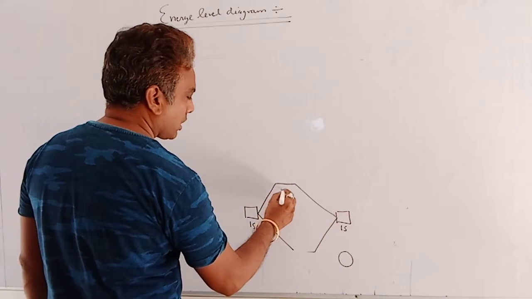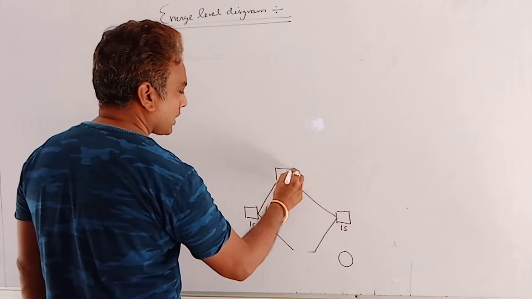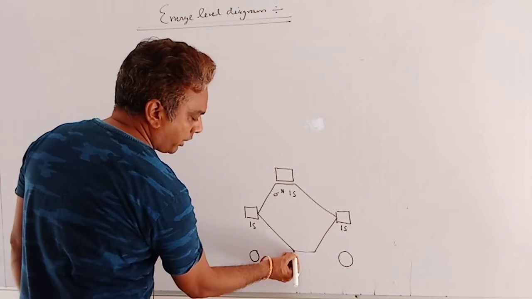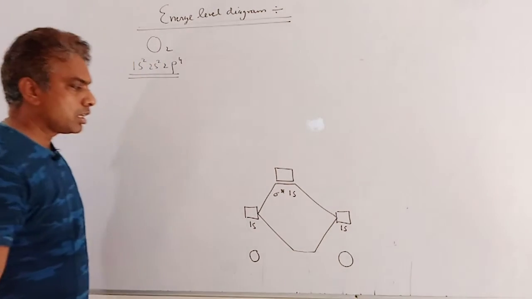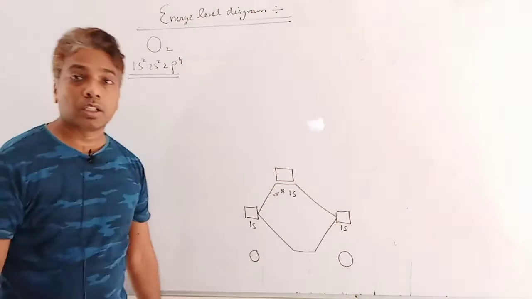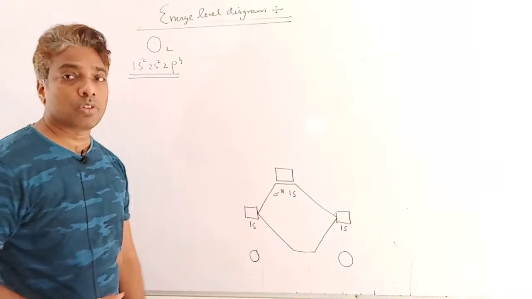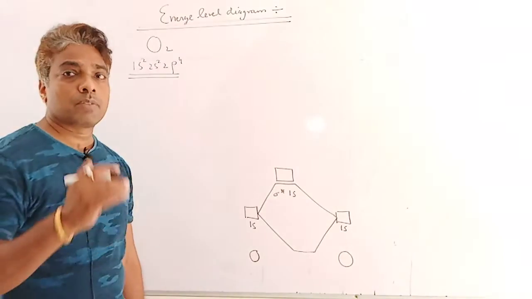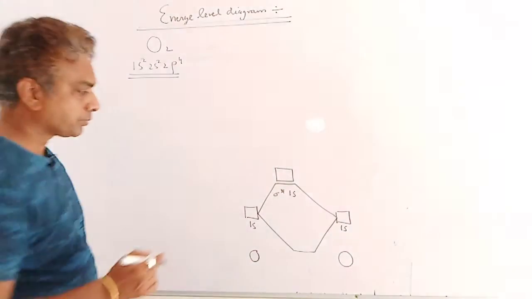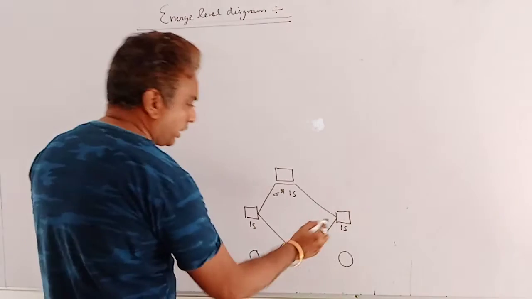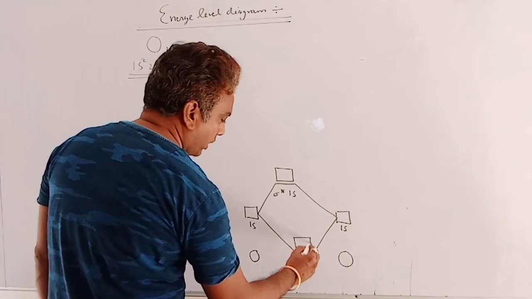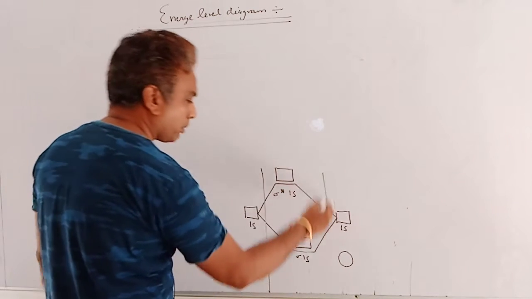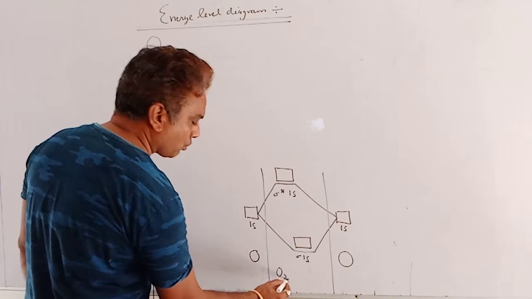So here is sigma asterisk 1s, which is known as the anti-bonding orbital, in which the electronic distribution is unequal, so the energy of sigma asterisk 1s is high. Similarly, the other is sigma 1s, which is known as the bonding orbital. These are molecular orbitals.